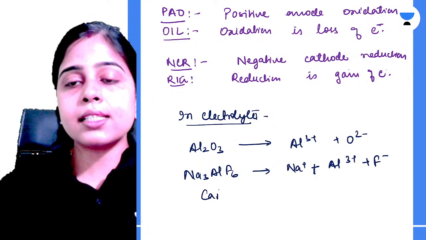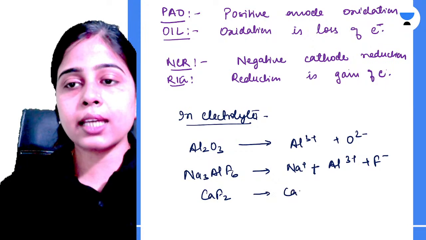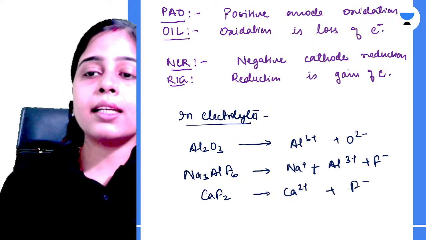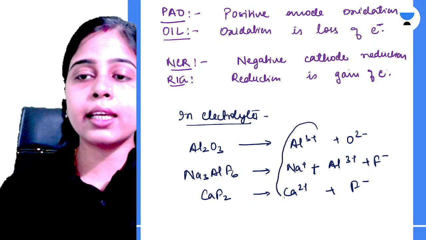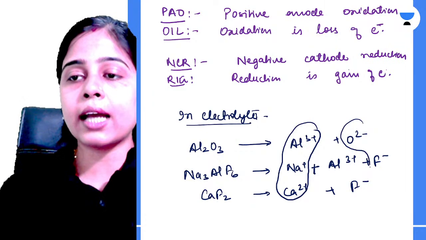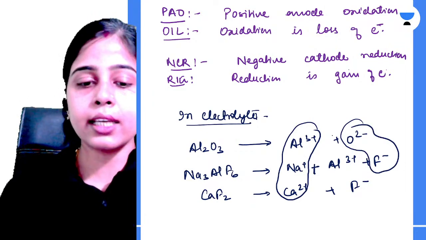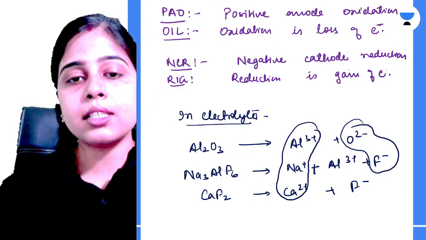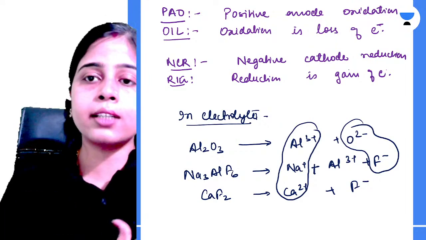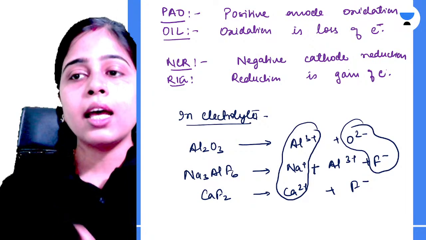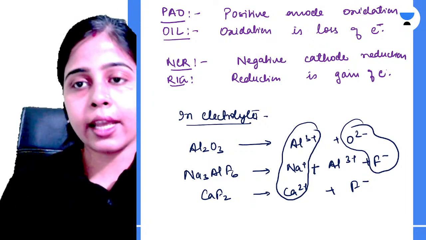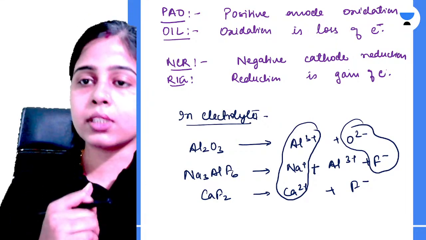Okay. Then CaF2, fluorspar, हमारे पास क्या क्या है? Ca2 plus है और F minus है. That is, we have 3 cations inside the electrolyte, and we have 2 anions inside the electrolyte. ठीक है. So all of you know this, that your cations go to cathode in the electrolytic reduction or electrolysis, and anions go to anode. Why? Because cathode is negatively charged, anode is positively charged.